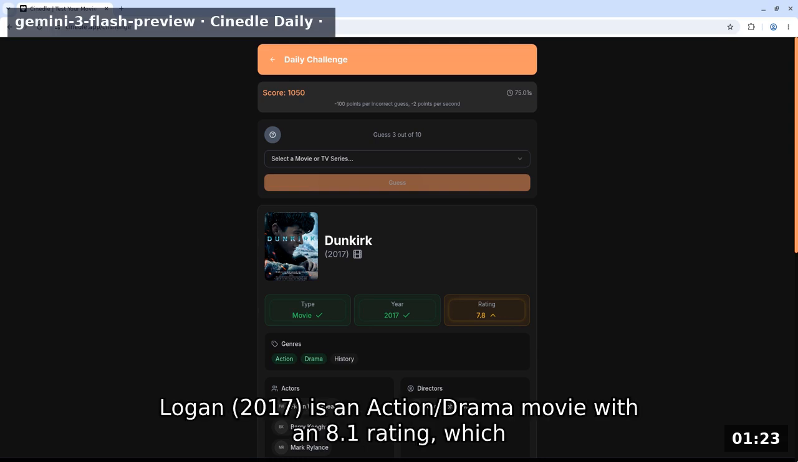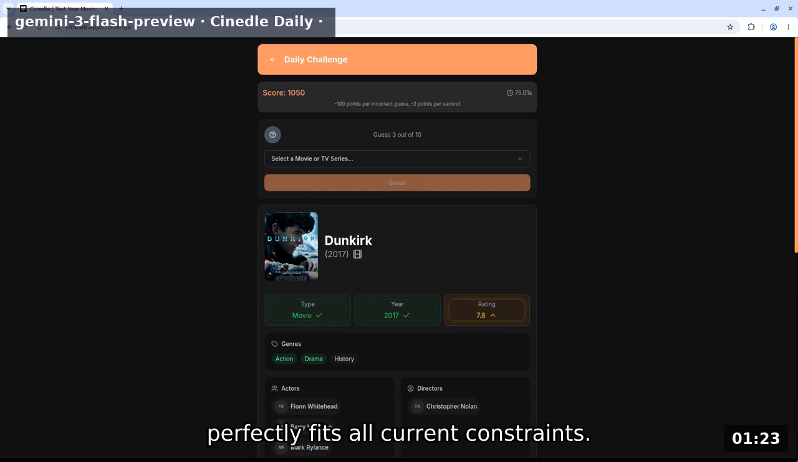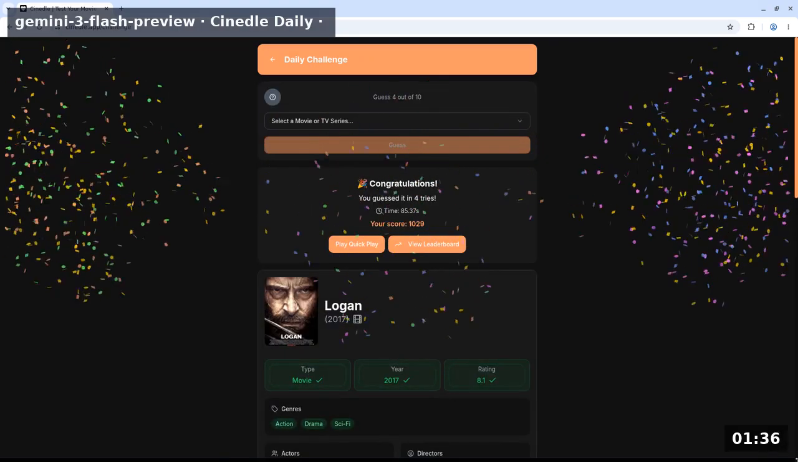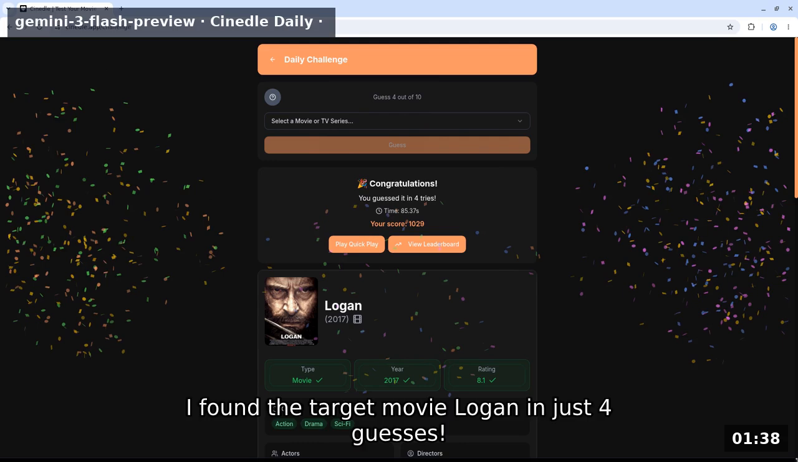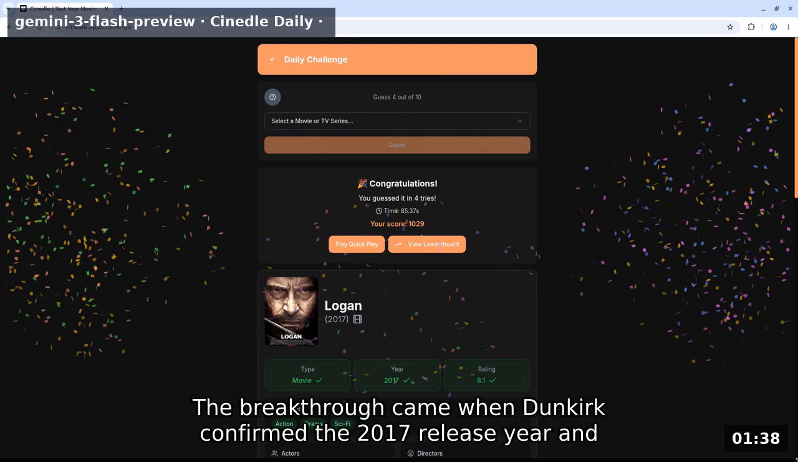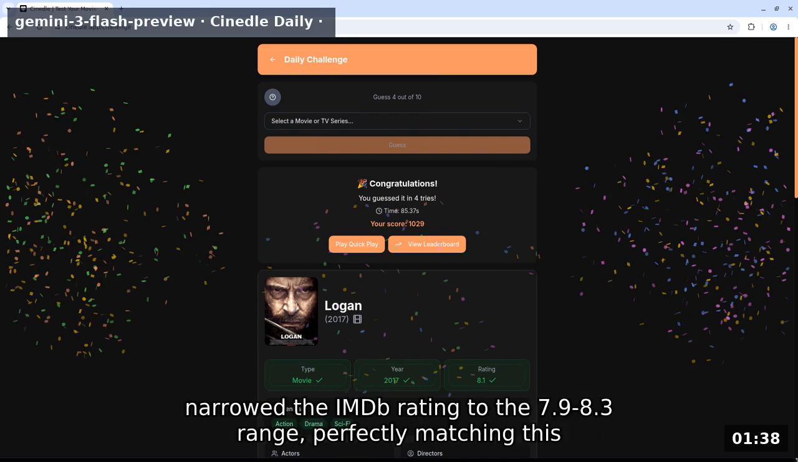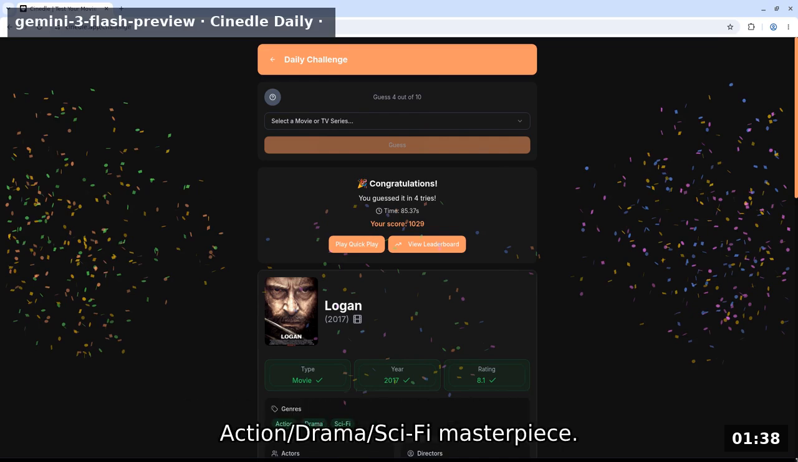Logan 2017 is an action/drama movie with an 8.1 rating, which perfectly fits all current constraints. I found the target movie Logan in just 4 guesses. The breakthrough came when Dunkirk confirmed the 2017 release year and narrowed the MDB rating to the 7.9-8.3 range, perfectly matching this action/drama/sci-fi masterpiece.